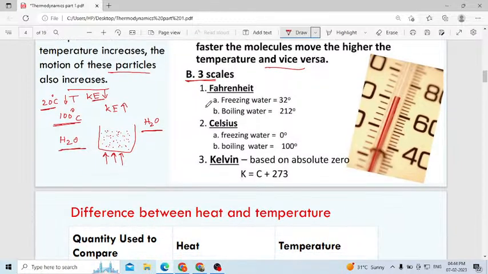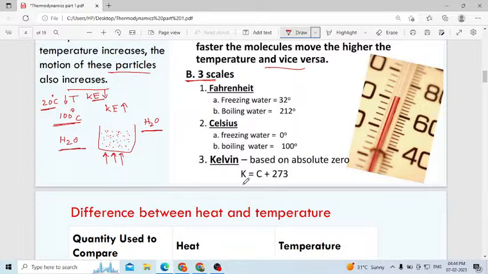Okay. Then in the Fahrenheit scale, what is the freezing point of water? 32 degrees Fahrenheit. What is the boiling point of water? 212 degrees Fahrenheit. Then in the Celsius scale, the freezing point of water is 0 degrees and the boiling point of water is 100 degrees.